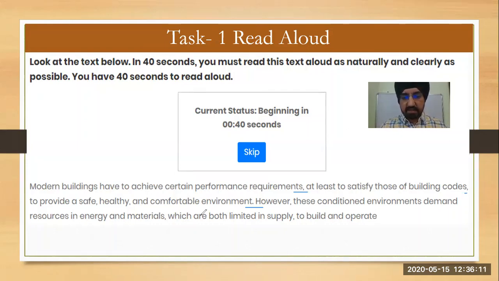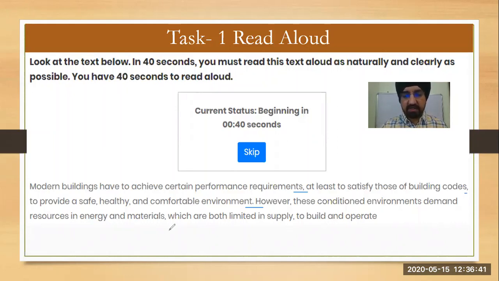Then you have to take care of this: where is the full stop? What are the difficult words? In 40 seconds, you will quickly pronounce those words so that while recording, you can speak fluently. So guys, it doesn't mean speak fast. Fluency means without hesitation, without pause, without stopping until we have to finish.